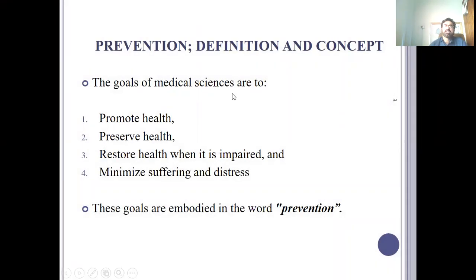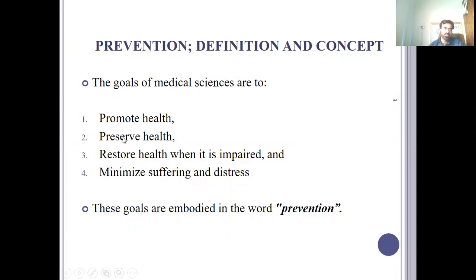The goals of medical sciences are to promote health, preserve health, restore health, and minimize the suffering and distress. Promotion of health: you are healthy, but you are trying to further promote your health to reach the highest level of health. Preserve health: whatever the health, the normal life you are living, you have to preserve that and prevent it from deteriorating. Restore health: what you were before the disease, you have to bring yourself back to that condition. So that is restoration of health.